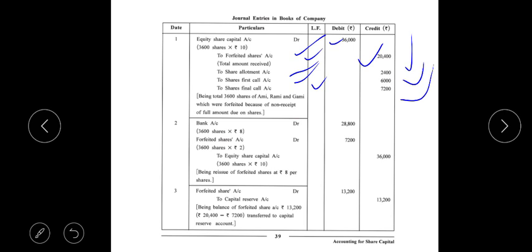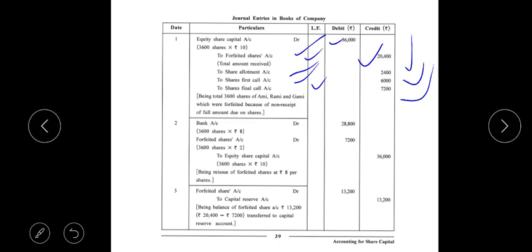This sum is not expected to be asked in the exam because the most typical types of entries are given in this sum. But for learning and practice, to better understand the concept of share capital entries and amounts, we have to practice this sum.